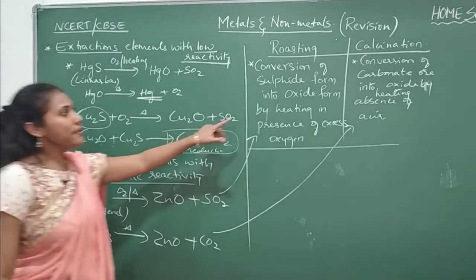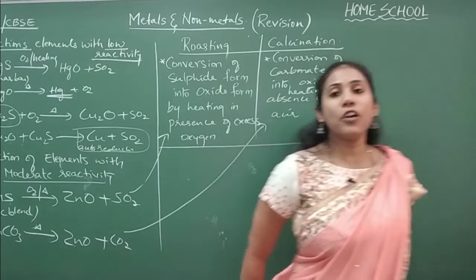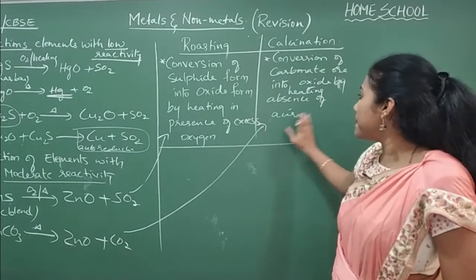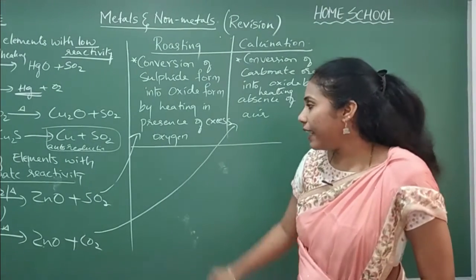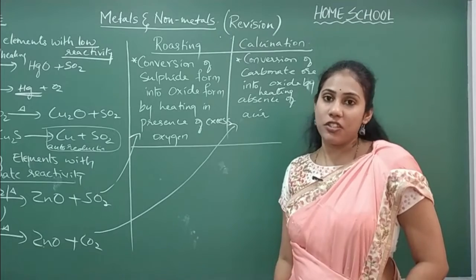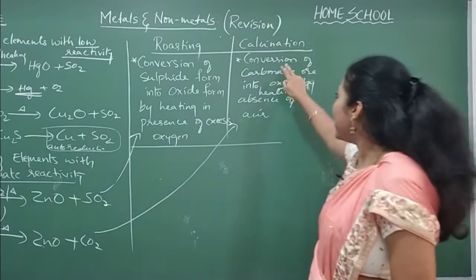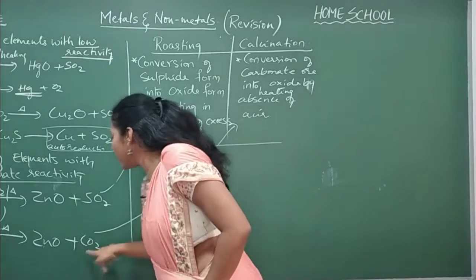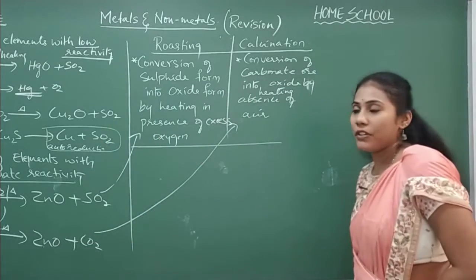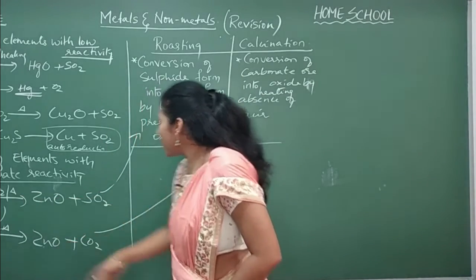Calcination means conversion of carbonate ore into oxide form by heating in the absence of air. Roasting is by heating in the presence of air or oxygen. Here sulfide form is converted into oxide, here carbonate form is converted into oxide. So either process can be used to convert the ore into oxide form.